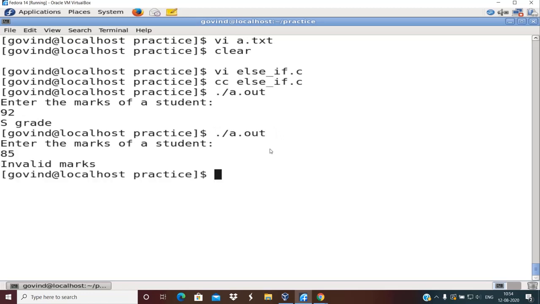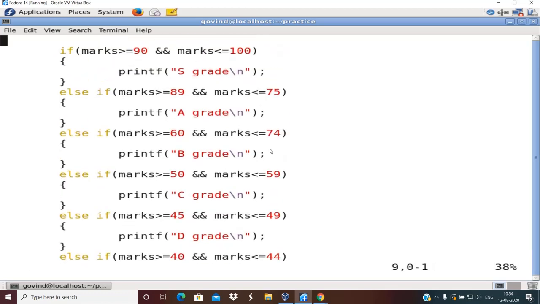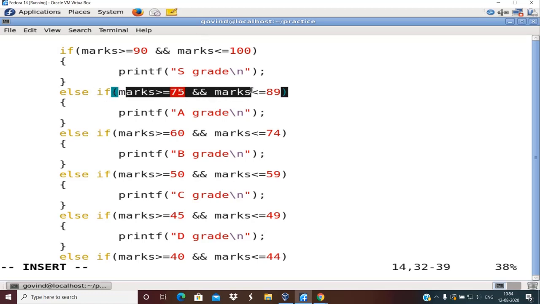Okay, there is some problem with the condition checking, I guess. Greater than or equal to. Okay, I'm sorry, this A grade condition should be the other way around. It should be greater than or equal to 75, and it should be less than or equal to 89. Okay, so this is what happens if you make a mistake over here. So blindly if you make a mistake, this is what happens, right? So I should have checked whether the marks is greater than or equal to 75 and marks is less than or equal to 89. Then only you print that it is A grade.